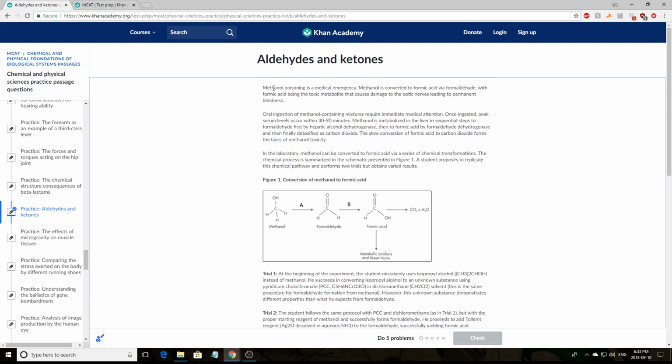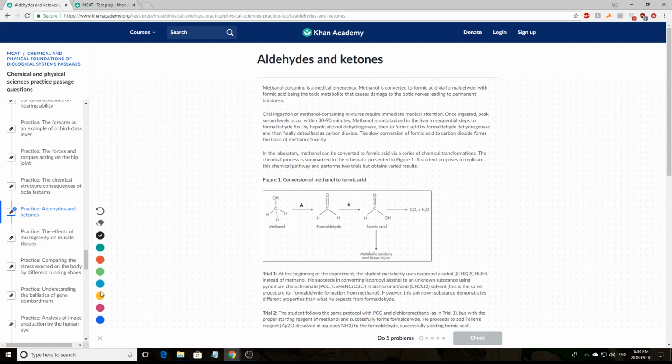It says, methanol poisoning is a medical emergency. Methanol is converted to formic acid via formaldehyde. Now, when you guys are reading things like this, make sure that if you see any diagrams, you pay attention to them. So methanol turns into formaldehyde, which turns into formic acid. With formic acid being the toxic metabolite that causes damage to the optic nerve, leading to permanent blindness. So formic acid is the poisonous substance in this series.